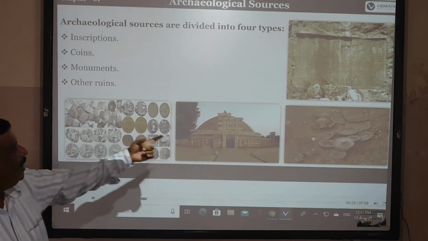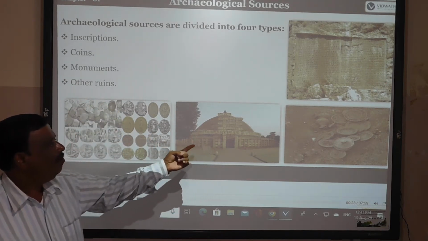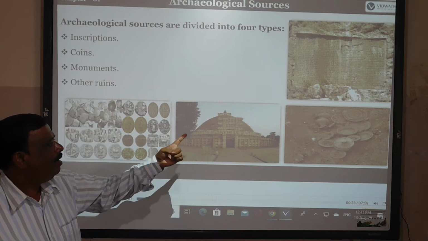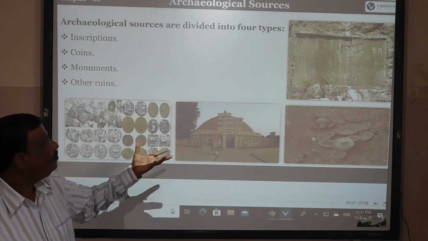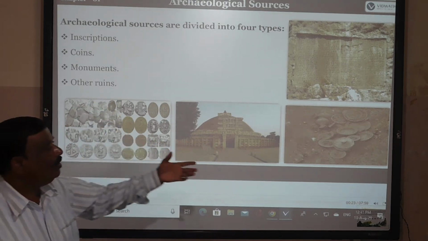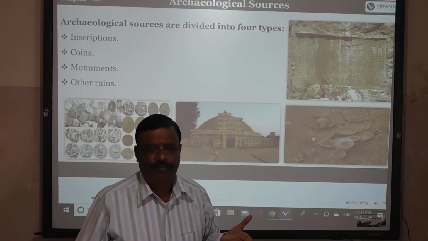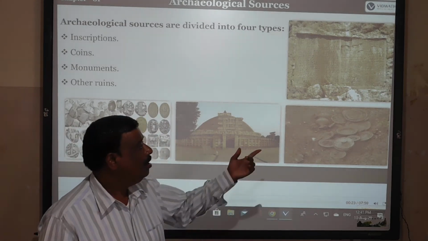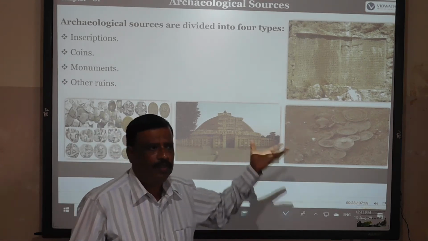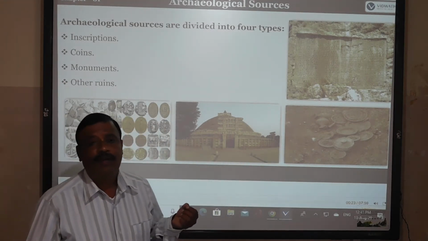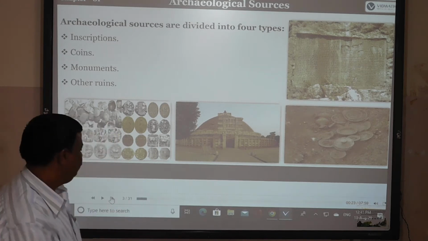And monuments: see, these are all monuments, any temple, Golgumbaz, whatever. Like the last one, other ruins: the historical things are also other ruins. These are all the sources of written history.